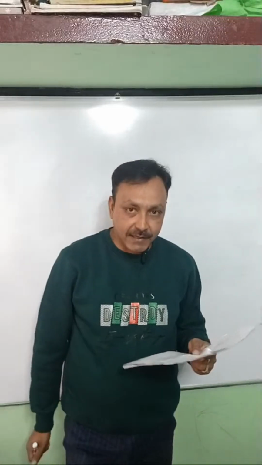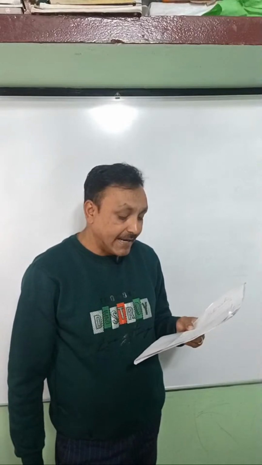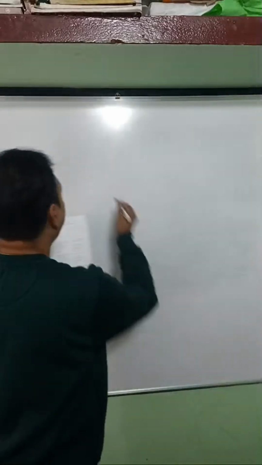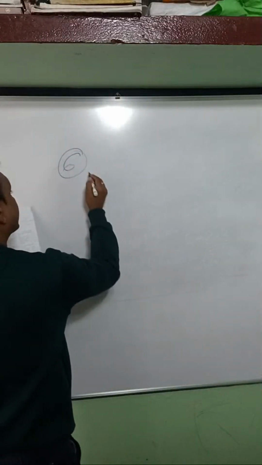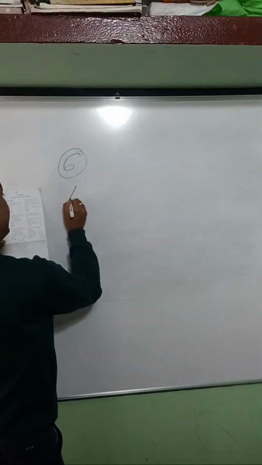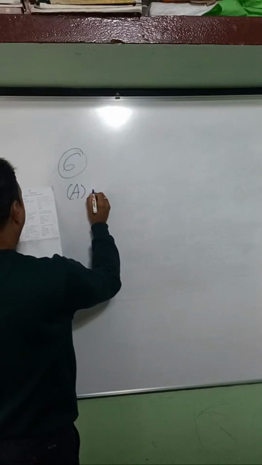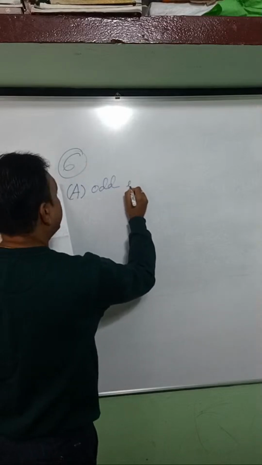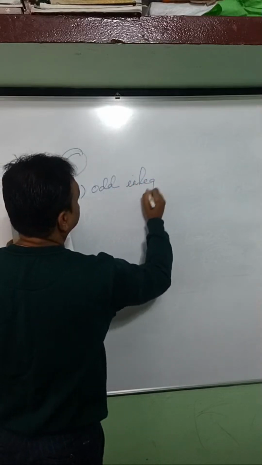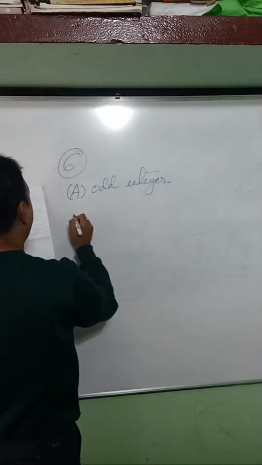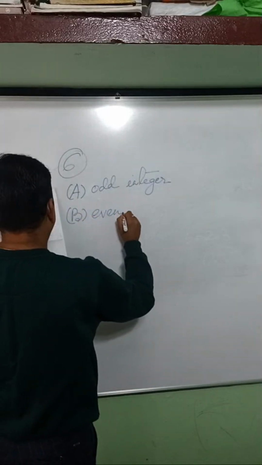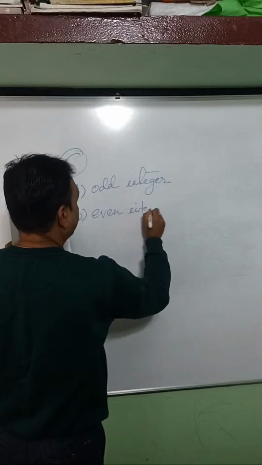Question number 6, MCQ, mathematics for class 10. If p square is an even integer, then p is: Option A, odd integer. Option B, even integer.